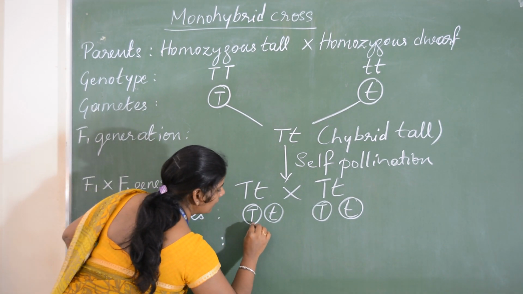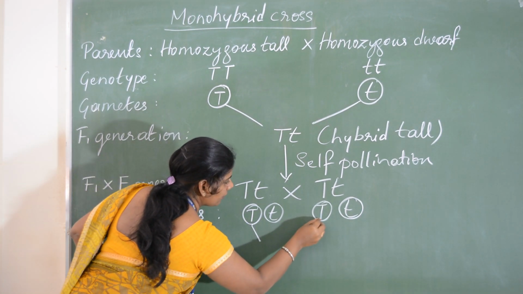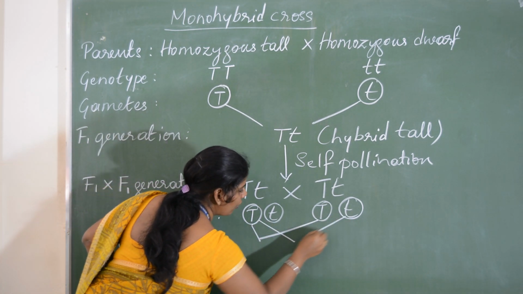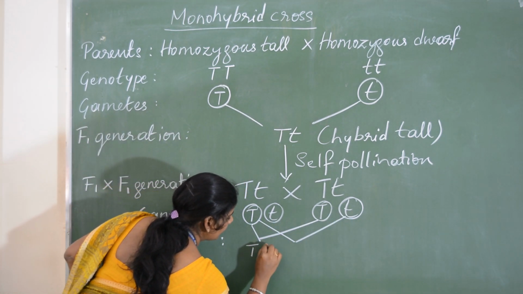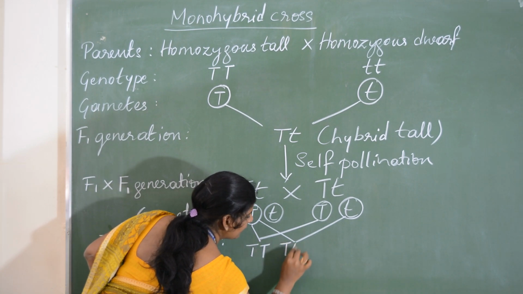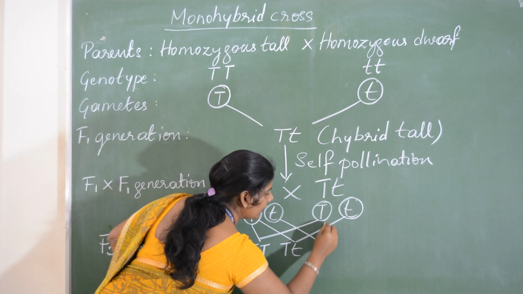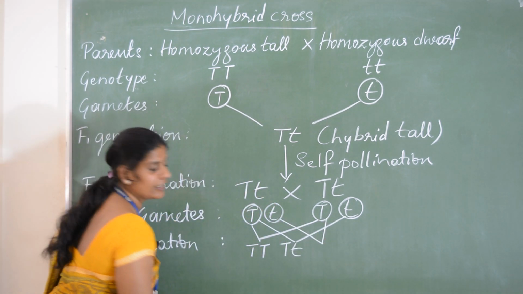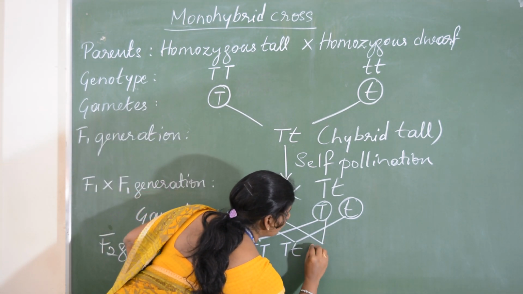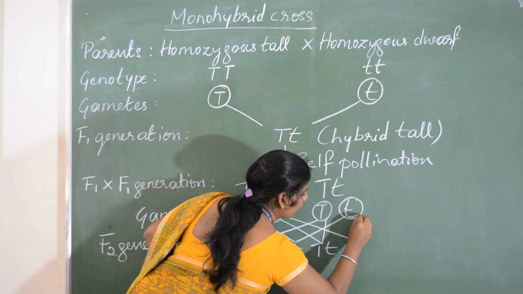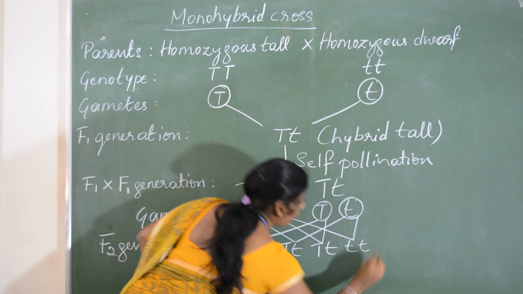Okay. In the F2 generation, second filial generation, now we'll cross capital T with capital T, with small t. I'll write here capital T capital T, capital T small t. And we'll select one more gamete, small t, with capital T of another individual, capital T small t, and here one more small t small t.